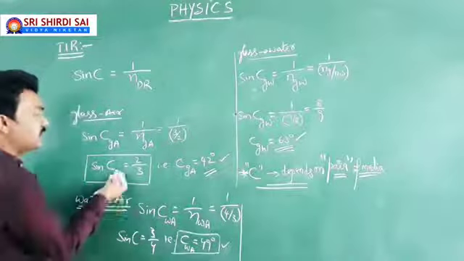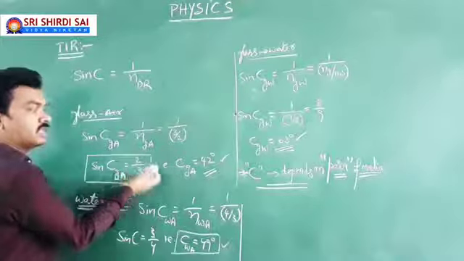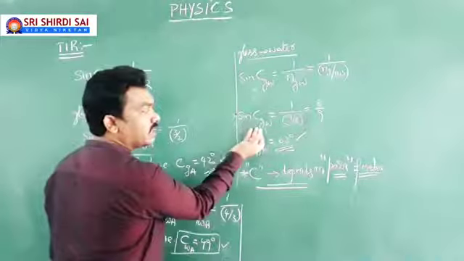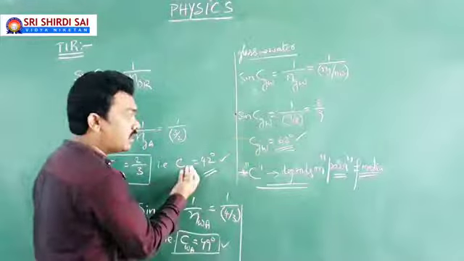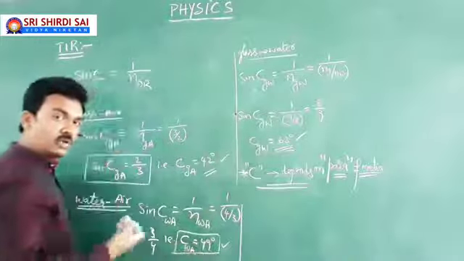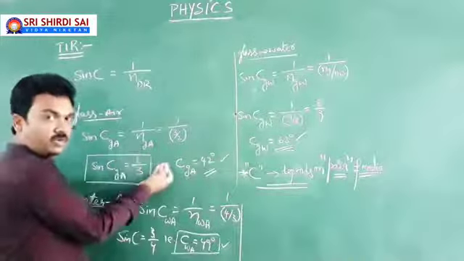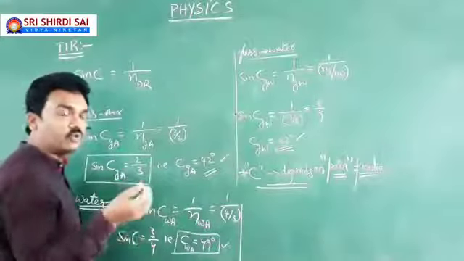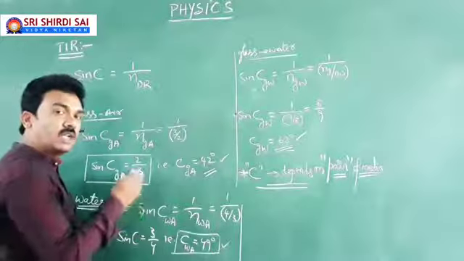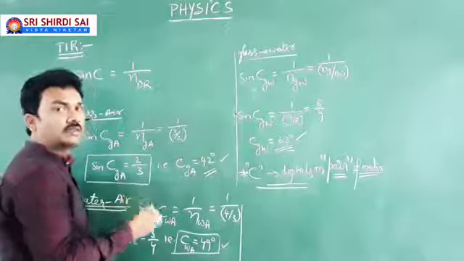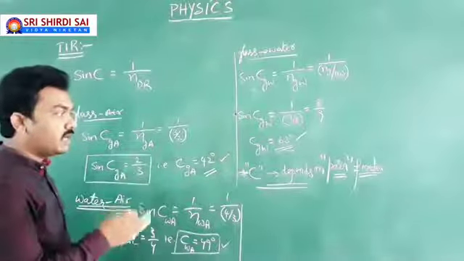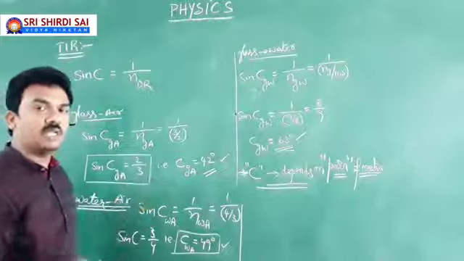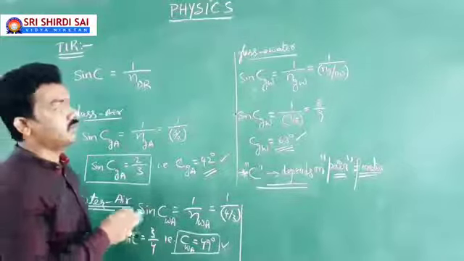See, here I said the critical angle of incidence in glass is 42. But here I have told you the critical angle of incidence in glass is 63. Why? Here glass, here also glass. Why? Because here it is the glass to air combination, and here it is the glass to water combination. So the pair of media is changing, so the critical angle of incidence in glass has changed. So the critical angle of incidence in a particular medium depends on the pair of media you have taken. This is what you need to understand.